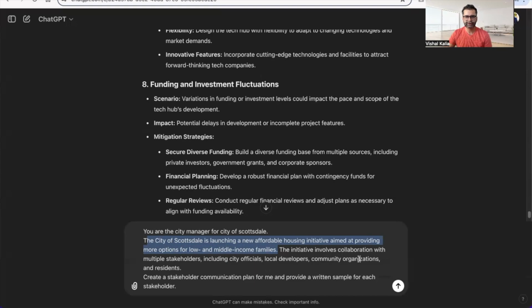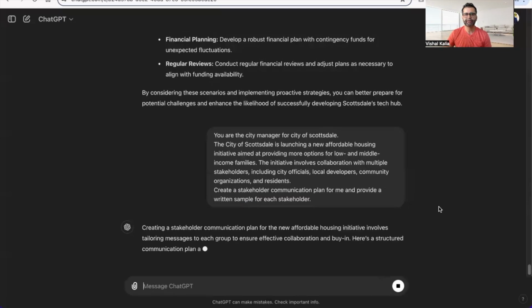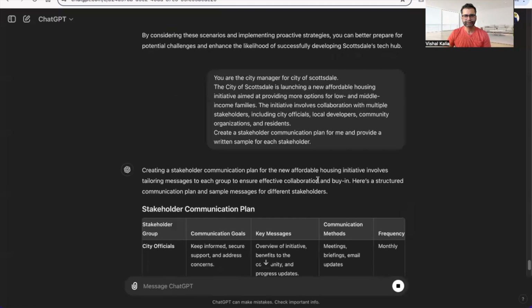The initiative involves collaboration with multiple stakeholders, including city officials, local developers, community organizations. So create a stakeholder communication plan for me. Provide a written sample for each stakeholder. So I want a detailed plan and also a sample of what that communication method looks like.